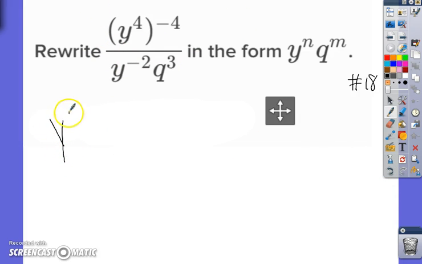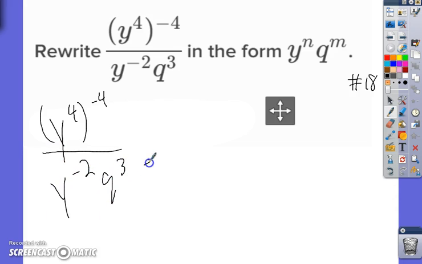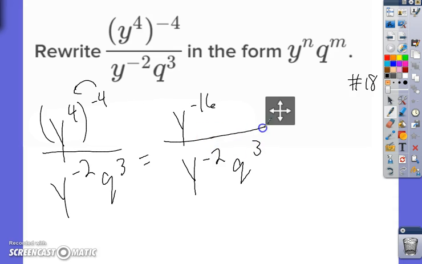So I'm going to rewrite the problem here, (4y^4)^-4, and then there's a denominator, y^-2 q^3. And the way to handle these is to do the numerator and then do the denominator and then put them together. So by rule 3, I have to multiply. So that's 4 times 4, 16, and negative 16, over, and there's nothing to do down here, y^-2 q^3. So that now makes 2 separate problems. This is rule number 2, which is when I'm dividing like this, when it's over, I have to subtract the exponent.